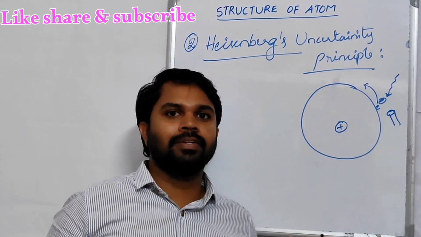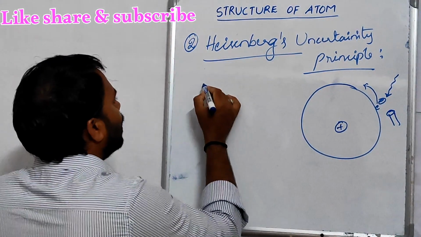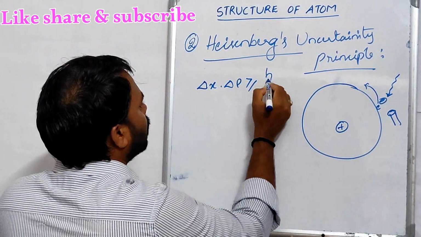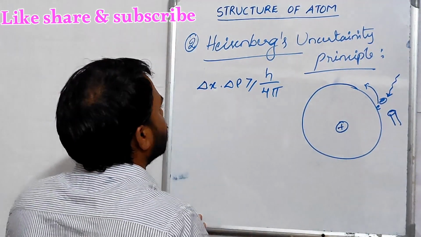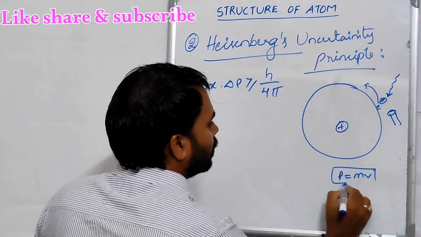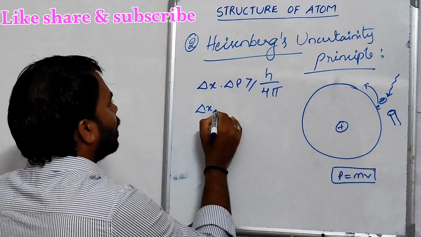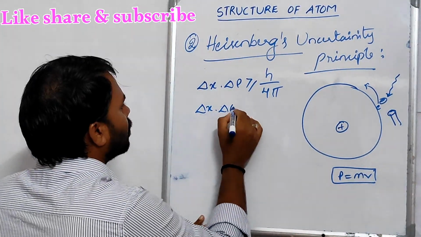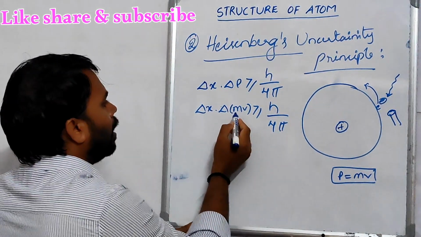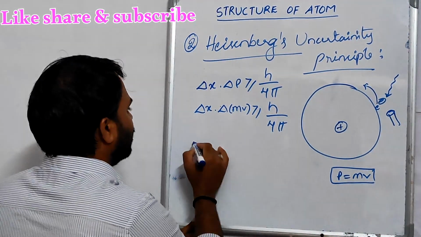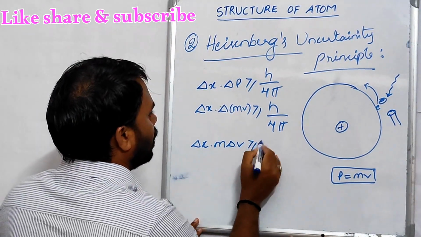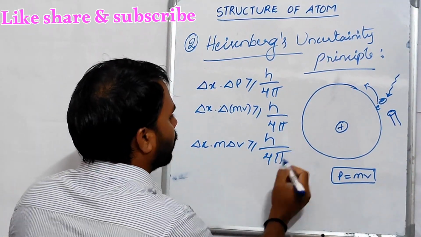The mathematical expression for the Heisenberg uncertainty principle is delta x times delta p greater than or equal to h by 4 pi. We know that p is the momentum, which equals mass times velocity. So, delta x times delta mv is greater than or equal to h by 4 pi. Here, m, the mass, is constant. So, delta x times m times delta v is greater than or equal to h by 4 pi.